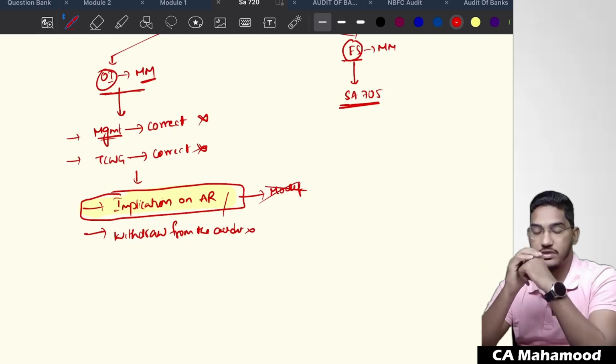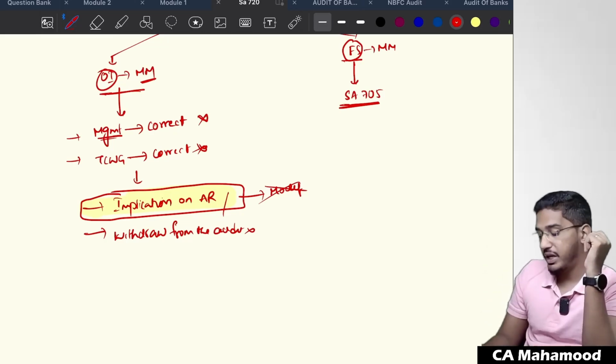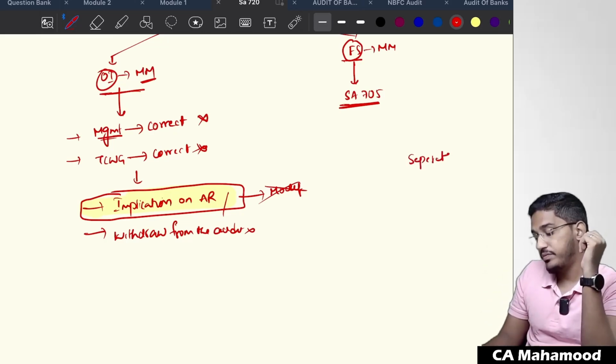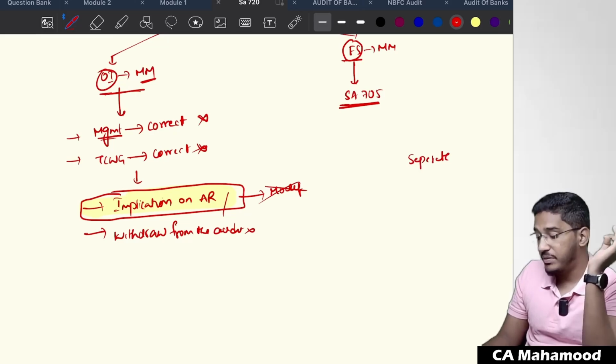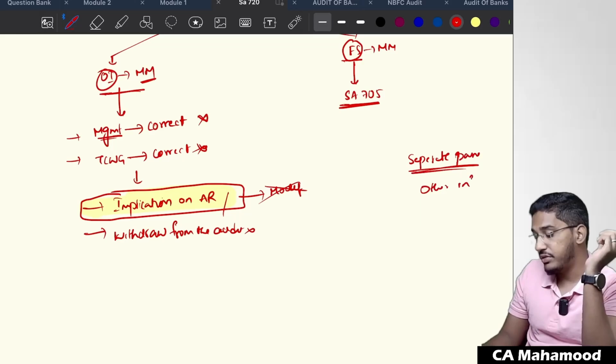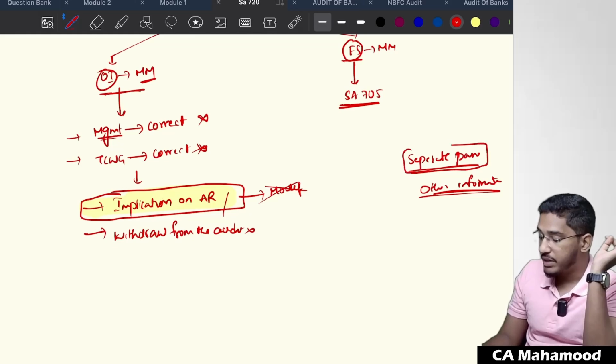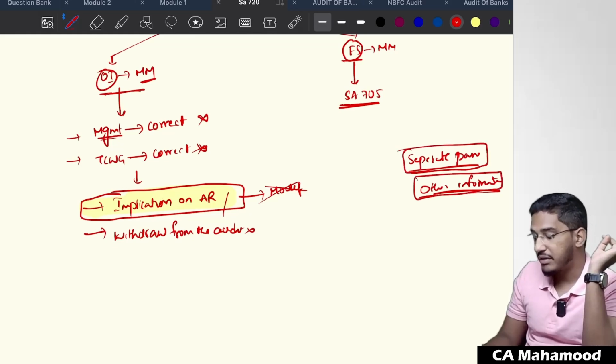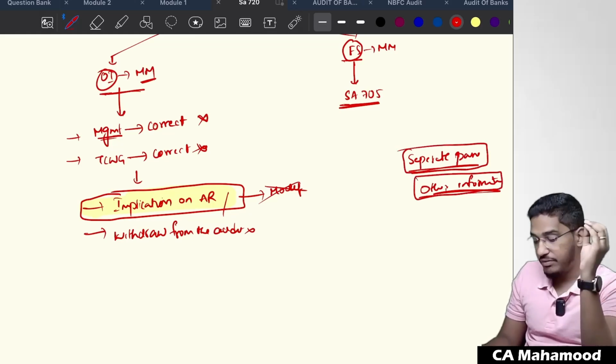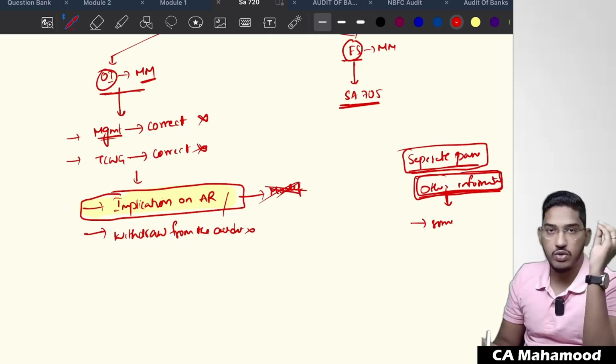How you can explain that is you have to use one separate paragraph in the auditor's report. You have to report one separate paragraph in your auditor's report with the title other information. So generally in the audit reports, you will be able to find that paragraph. I will show you that now practically. In that other information paragraph, you have to comment that the other information contains something wrong there. There is no requirement of giving the modified opinion.